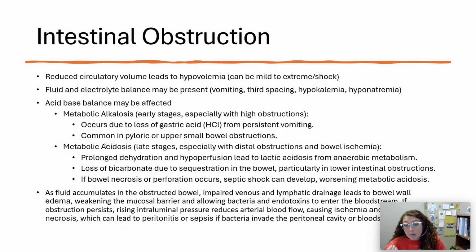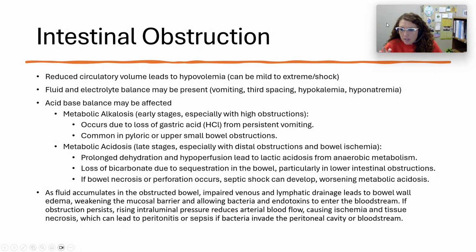Now, I can see metabolic acidosis in the late stages, but especially with distal obstructions and bowel ischemia. So if I've got prolonged dehydration and hypoperfusion, that can lead to lactic acidosis from anaerobic metabolism. The cells are not getting what they need, and so that causes lactic acid to be created. There's also the loss of bicarbonate due to sequestration in the bowel, particularly in lower intestinal obstructions. And if bowel necrosis or perforations occur, septic shock can develop, worsening metabolic acidosis.